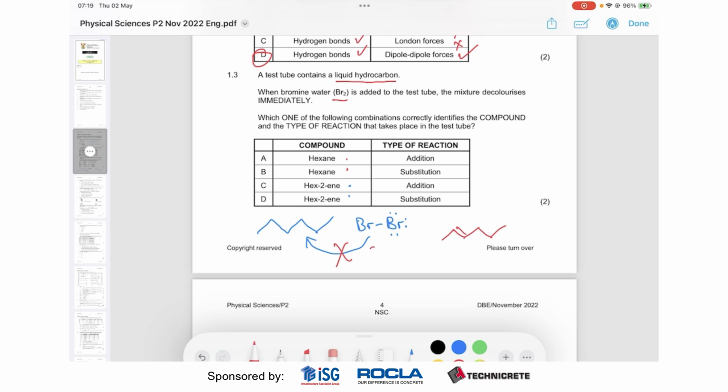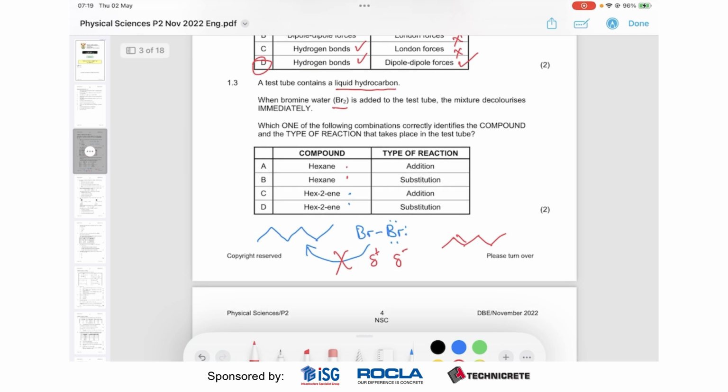bromine is going to have a partial positive charge and a partial negative charge, and all of a sudden we know the double bond is very nucleophilic. It has lots of electrons, so this is definitely going to be delta negative. All of a sudden we have somewhere to attack and a reaction can happen. So what does this tell us? This tells us that definitely hexane is out and we want to work with hexene.